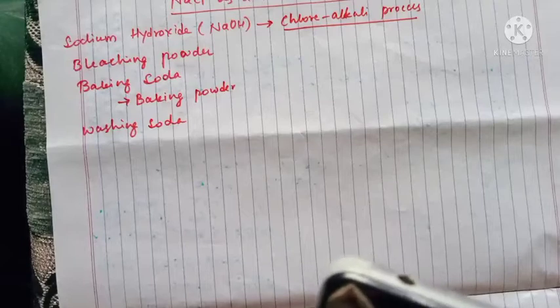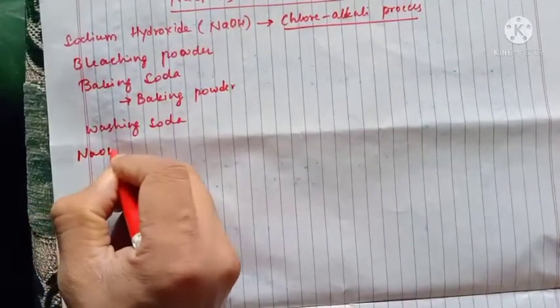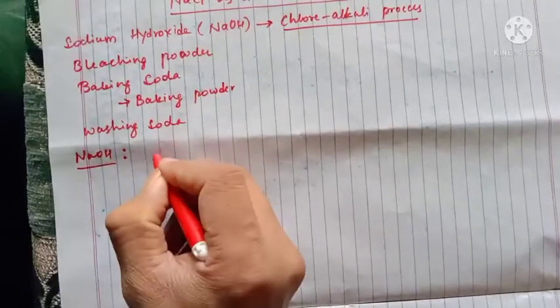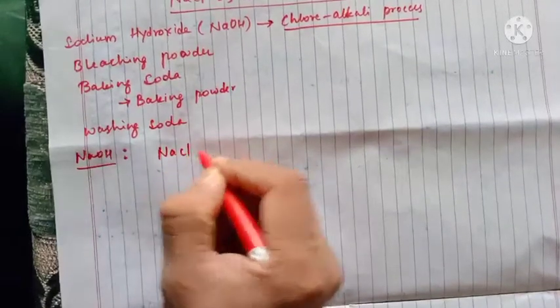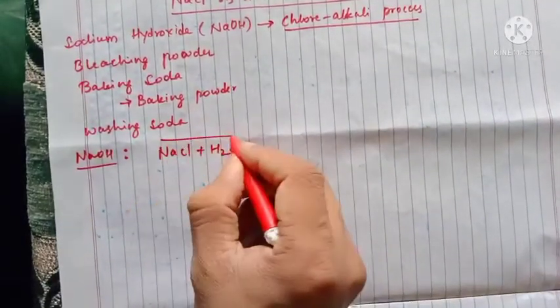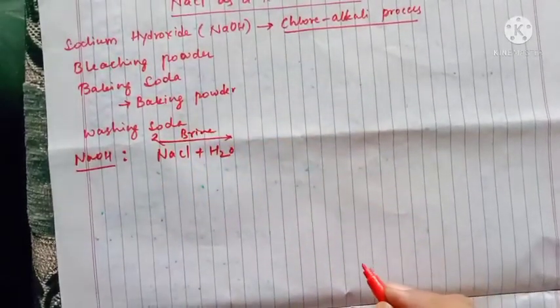In the preparation of NaOH, we have taken NaCl and water as raw material. This is called brine solution.